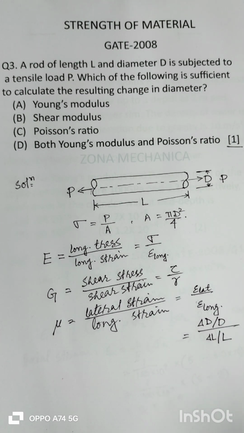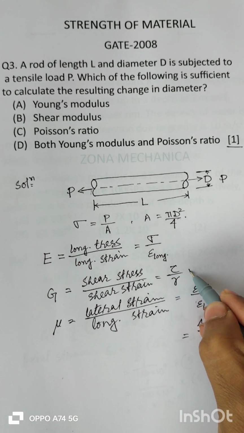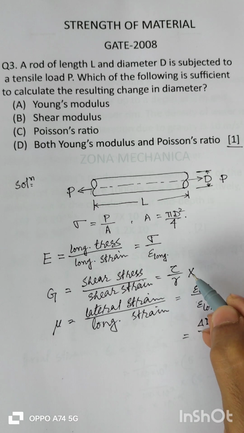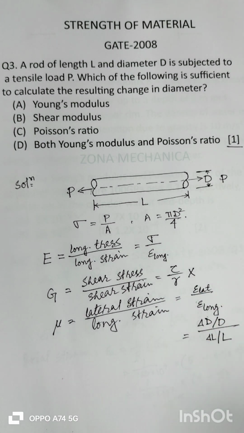First of all, shear modulus is not going to help anyway to get this change in diameter.